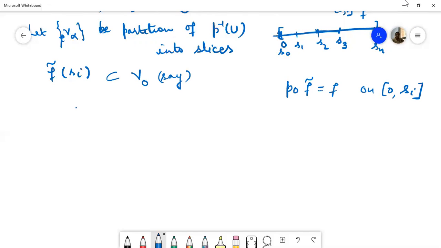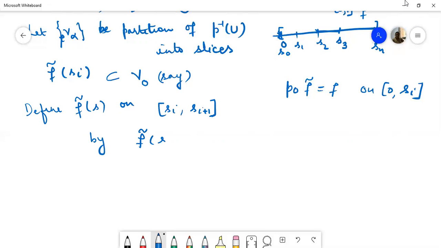So now we define F curl S on the interval Si to Si plus 1 by this equation: P restricted to V naught, and then we take its inverse at point Fs.